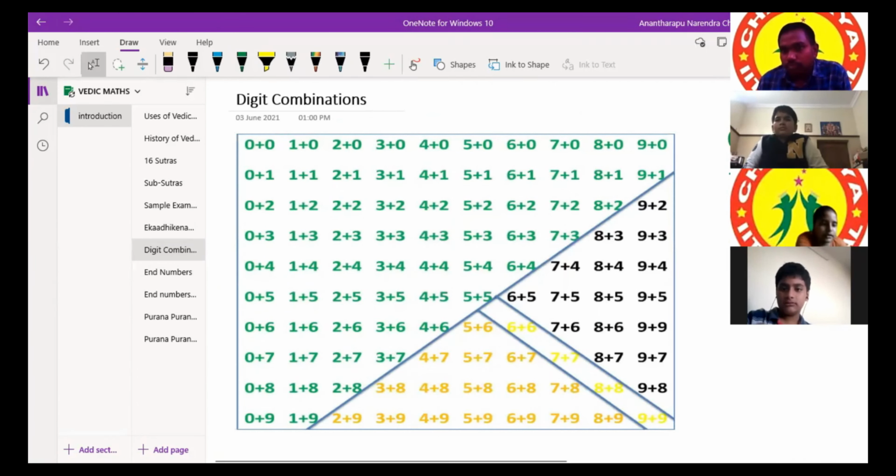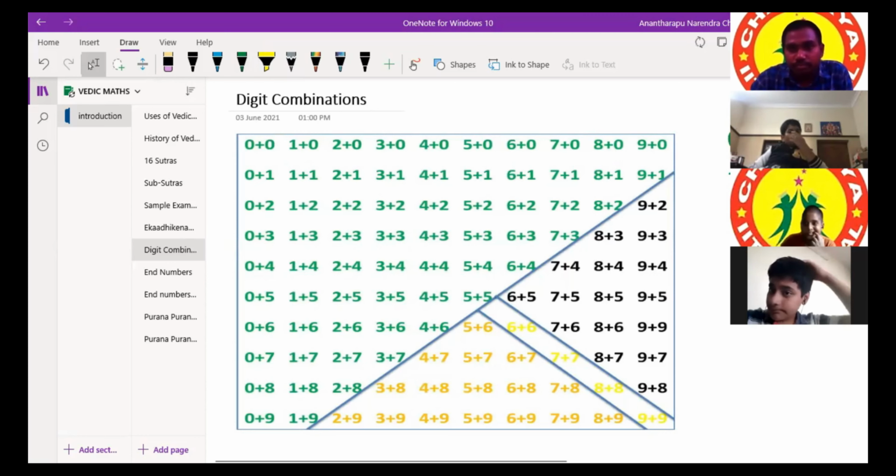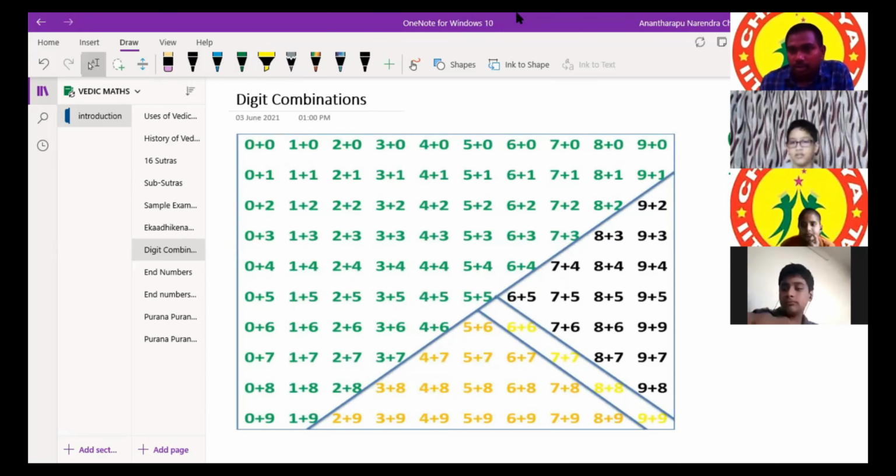If we take two numbers at a time, how many combinations can you form? There are 0 to 9, 10 digits.